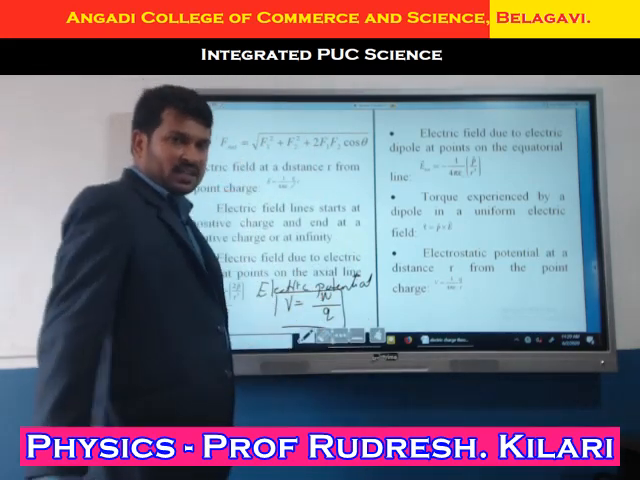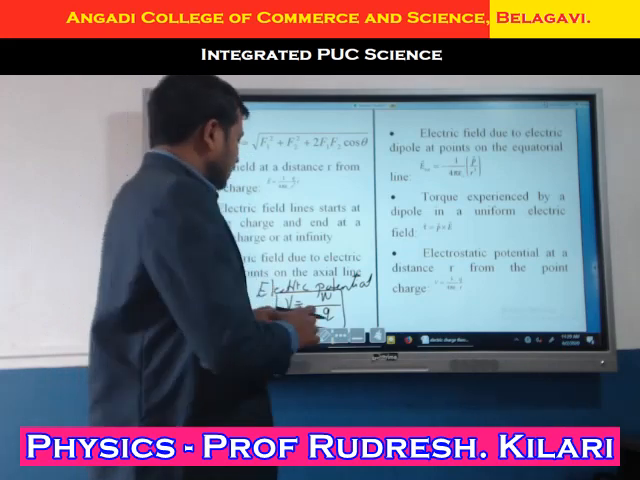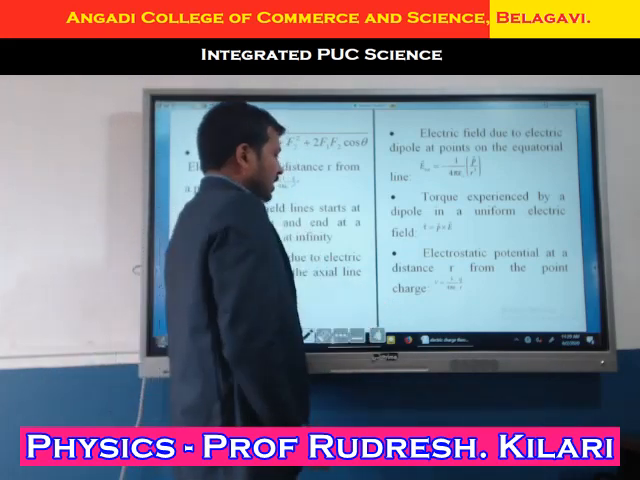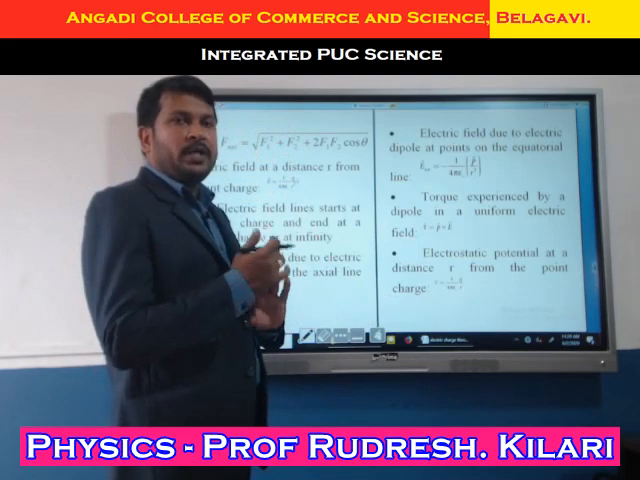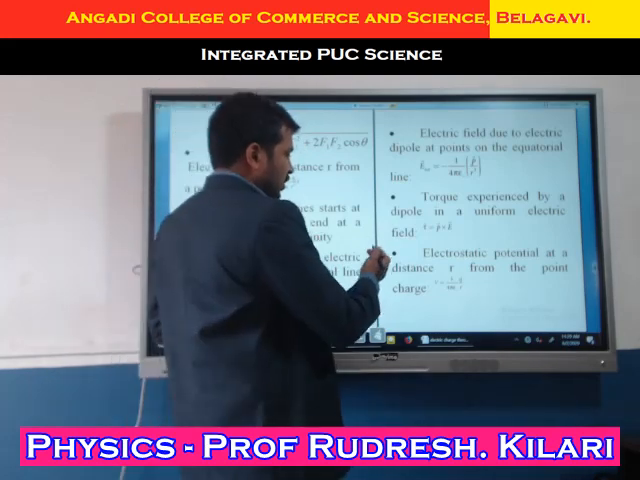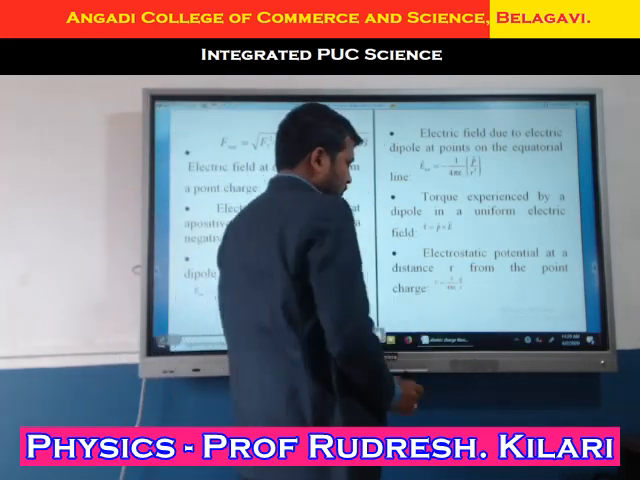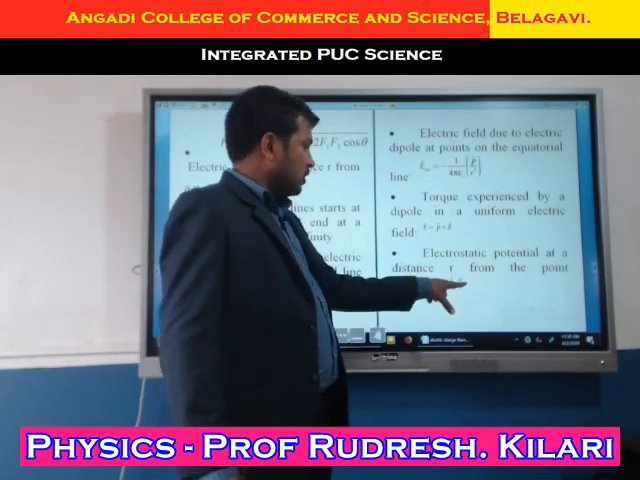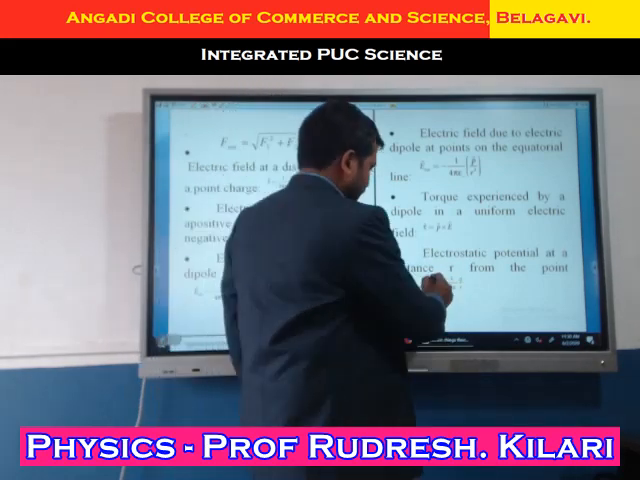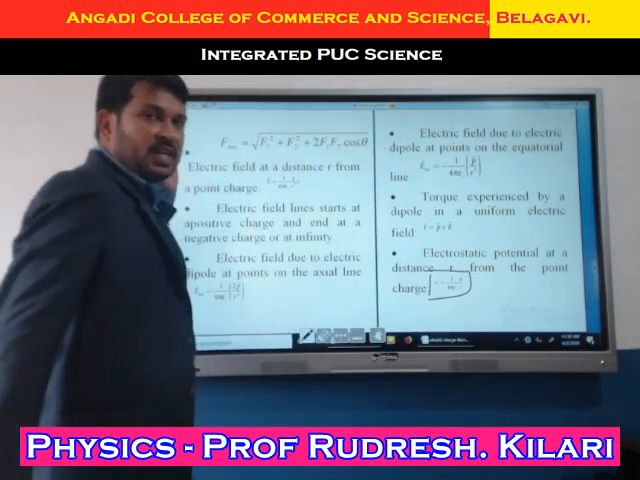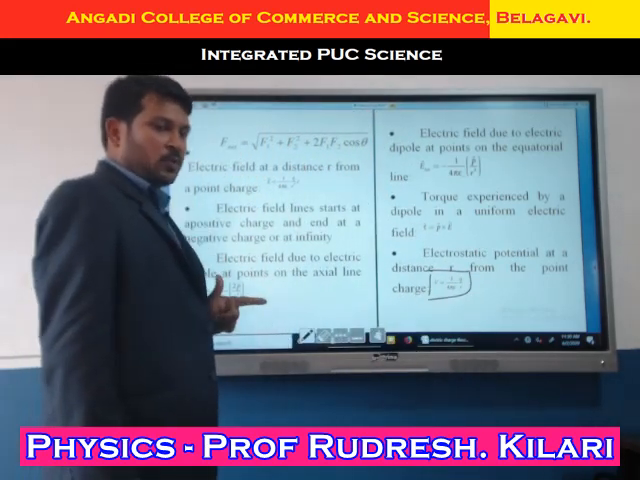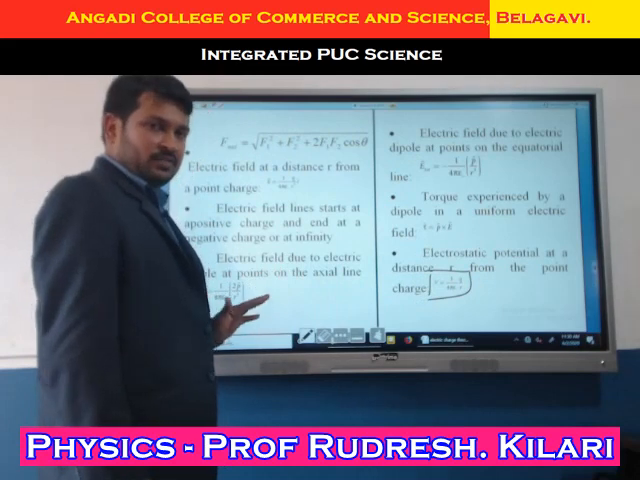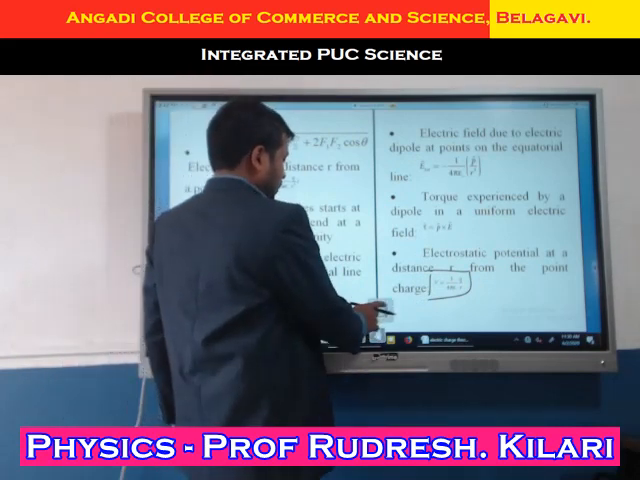Again, here we are deriving another expression, that is electric potential for point charges. What is electric potential for a point charge? V equals 1 divided by 4 pi epsilon naught, Q divided by R, right? This is the expression. Cleared? I hope you cleared. Okay, I'll move to the next slide.